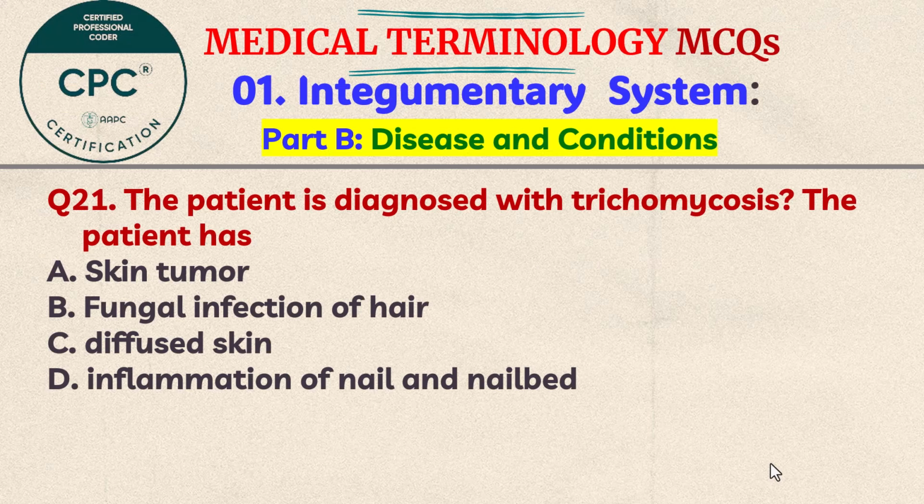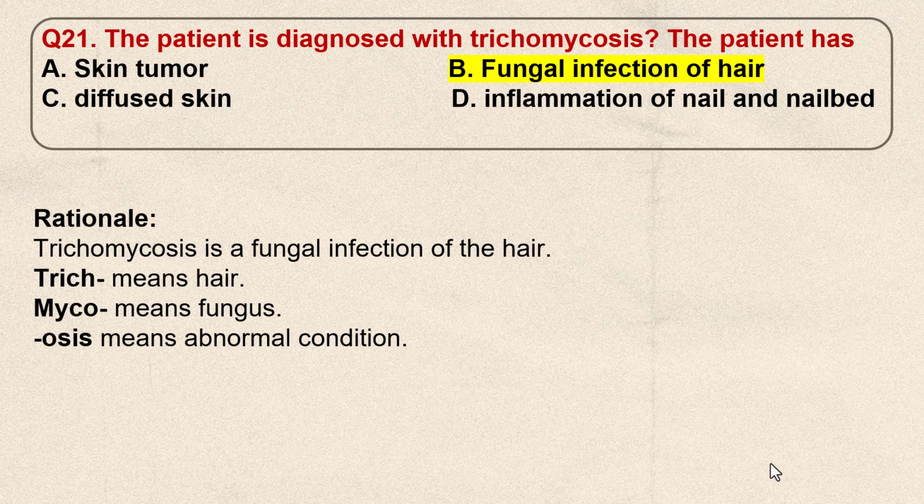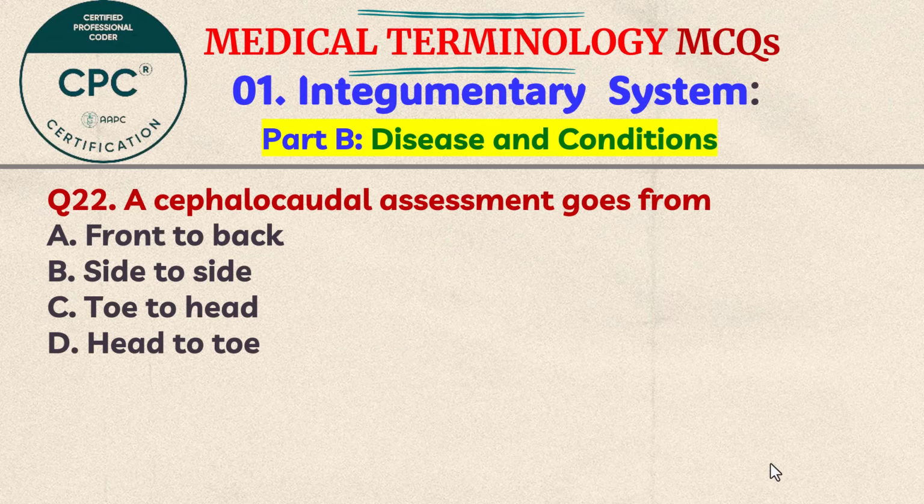Question number 21. The patient is diagnosed with trichomycosis. The patient has A. Skin tumor, B. Fungal infection of hair, C. Diffuse skin, D. Inflammation of nail and nail bed. Think the answer. The correct answer is B. Fungal infection of hair. Trichomycosis is a fungal infection of the hair where tricho means hair, myco means fungus, osis means abnormal condition.